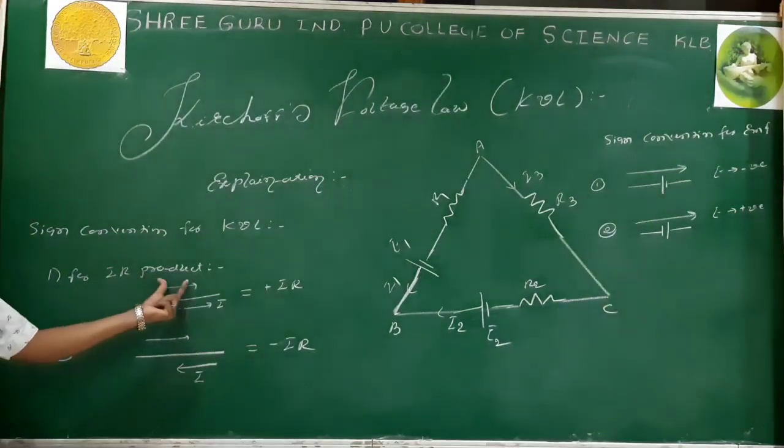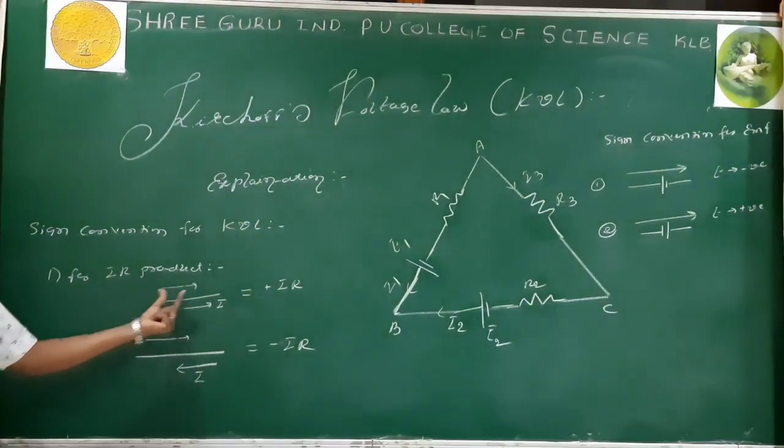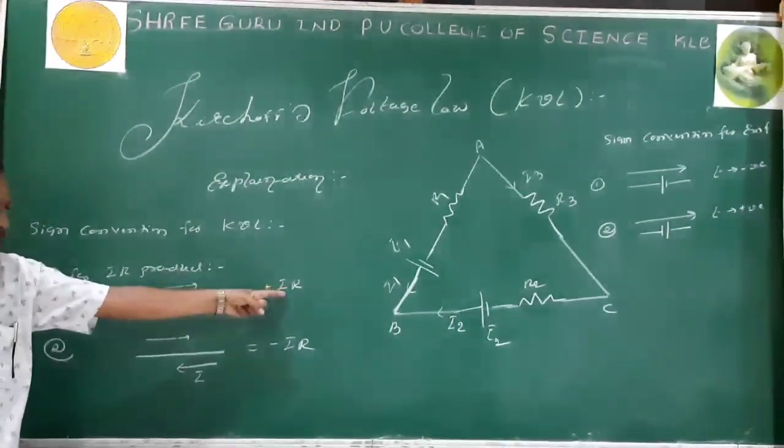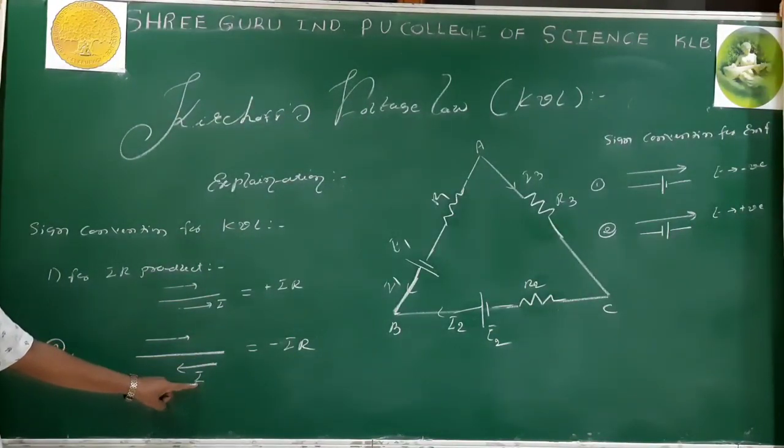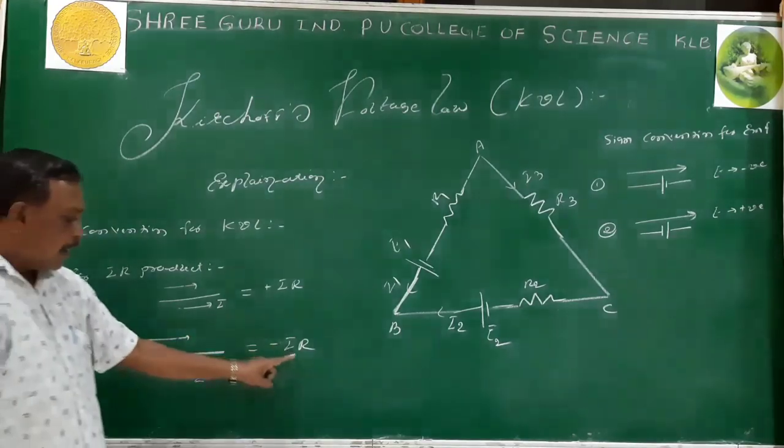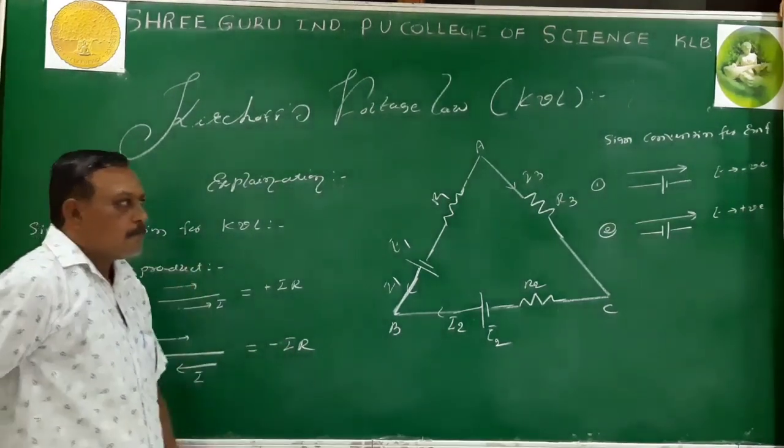While moving in a loop, if the current is along the direction of your motion, then the IR product is taken as positive. If the current is opposite to the direction of your motion, then the IR product is taken as negative.